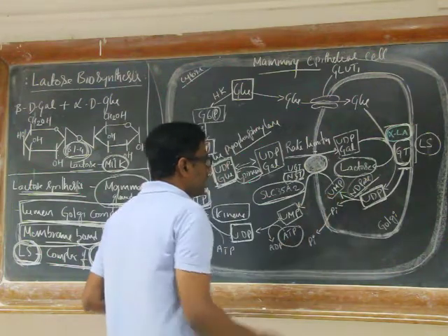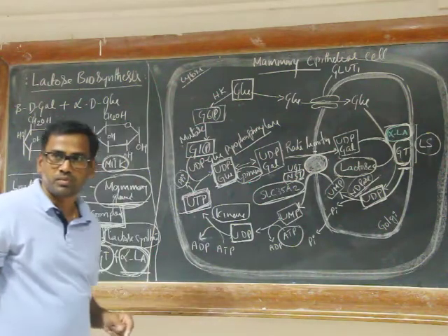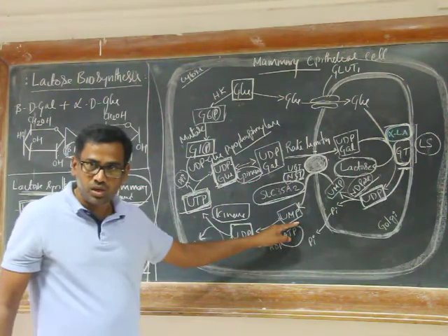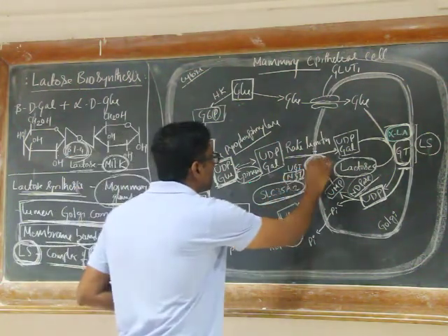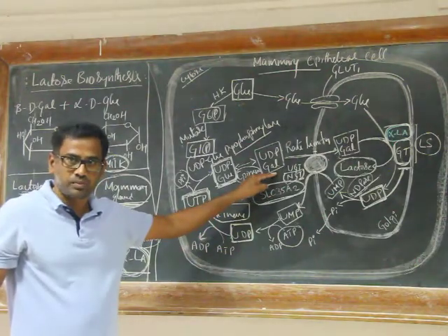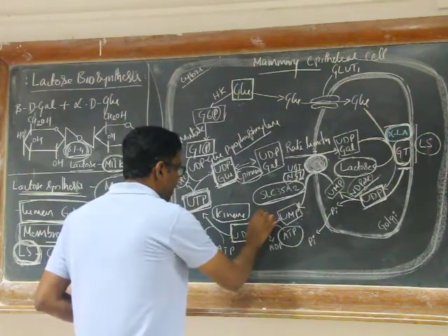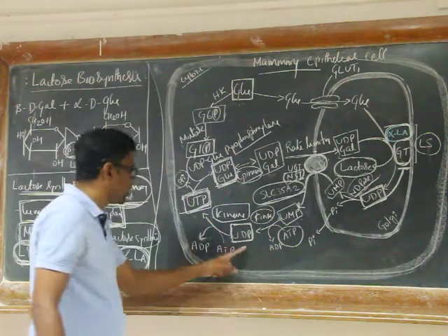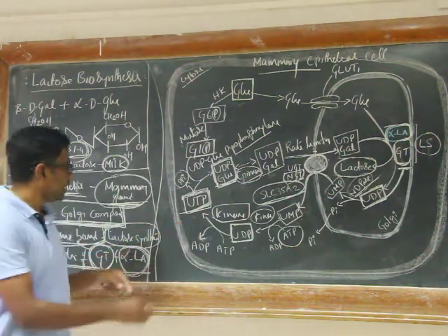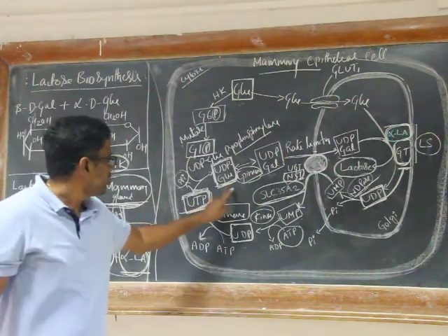Now UMP can be transported. UMP is actively transported to the cytosol using the same transporter that transported UDP galactose. Right. In the cytosol, this UMP again by the action of kinase becomes UDP. Then finally UTP is generated. This UTP can be used for the next cycle of generation of UDP glucose.